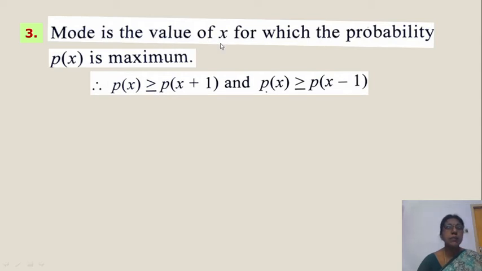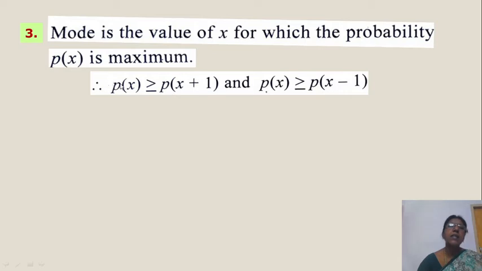I am taking x is mode, p of x is maximum, which means p of x must be greater than p of x plus 1, and greater than p of x minus 1. Whether larger or smaller than the x value, for any value, p of x must be maximum. So since p of x is maximum, I say x is mode. I am taking x is mode of the SD, Poisson distribution PD. Now we have probability of x is maximum for probability of all other variables. So p of x greater than or equal to p of x plus 1. And also p of x greater than or equal to p of x minus 1.